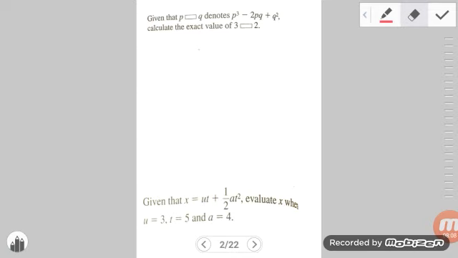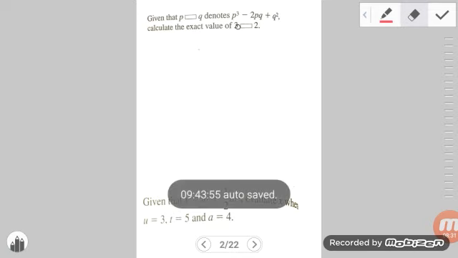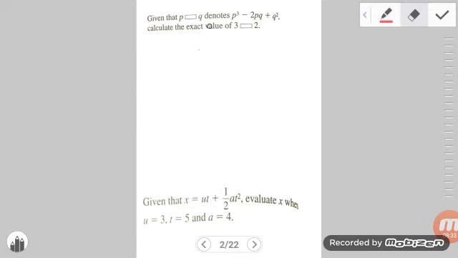So now we're given this binary operation. This is another variation of substitution. We're told that p and q are connected by the operation p cubed minus 2pq plus q squared. And we are asked to find the value of 3 connected with 2 via this operation. We say p operation q, and we say 3 operation 2. Most of the time you're going to see an asterisk or a little circle, like a little degree sign.